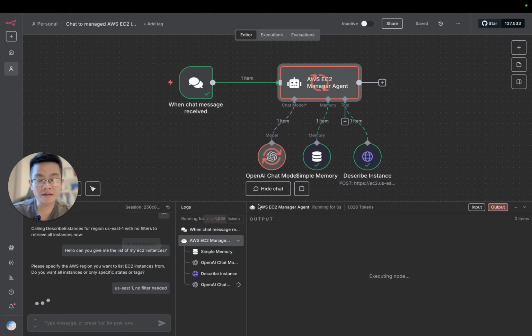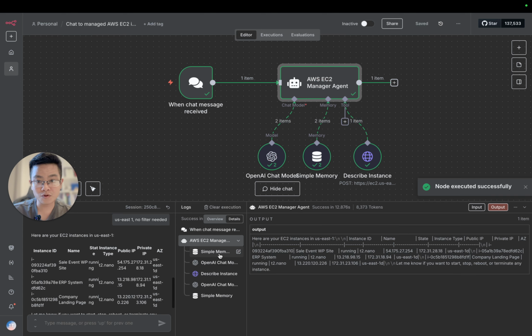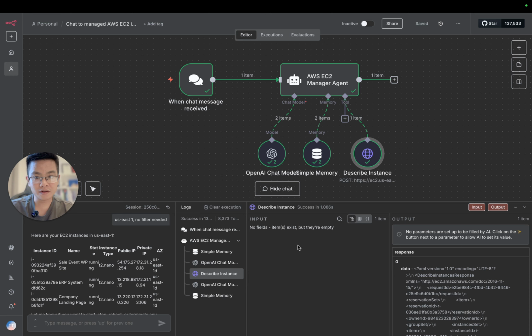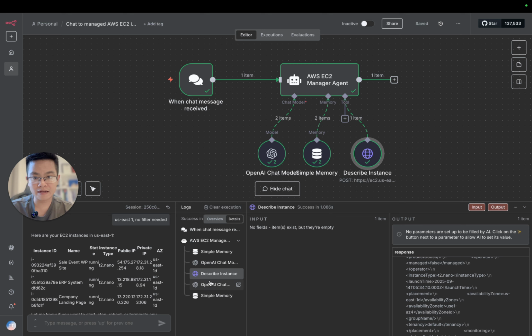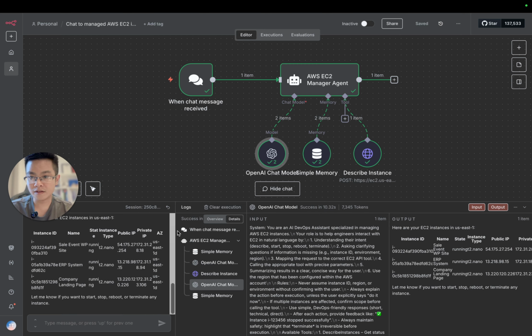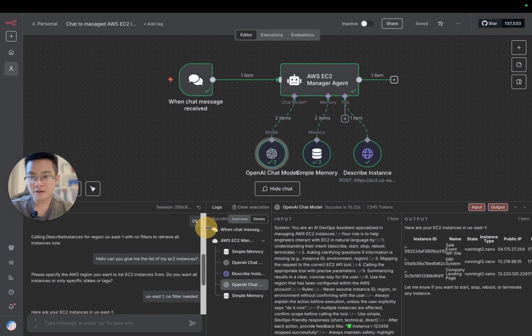Okay, you can see the difference, right? Now the tool has been called. First it works on memory, then it works using the OpenAI model, and then it calls the tool, right? The tool responds with the data, and then it uses the OpenAI model again. And finally it comes up with the information, right?